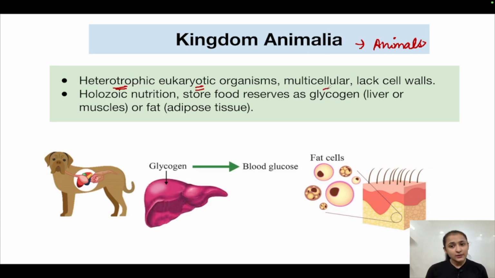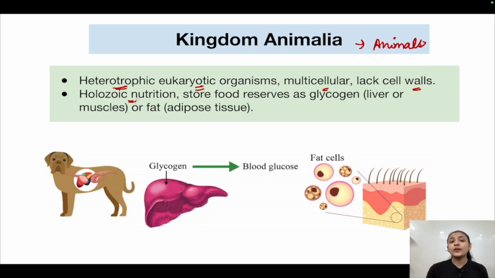They are multicellular. They lack cell walls. Now, plants had cell walls in them. A cellulosic cell wall was present, but animals lack cell walls. Only the cell membrane is present and that is it. Cell wall is not present beyond the cell membrane.